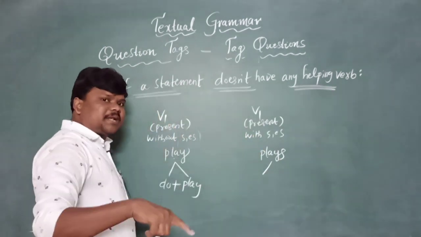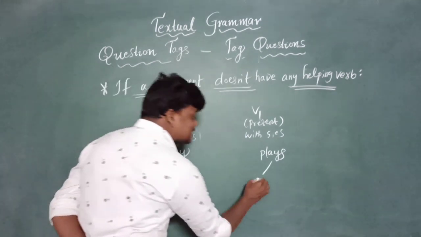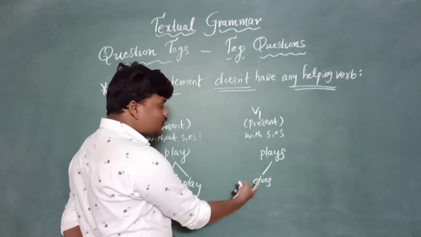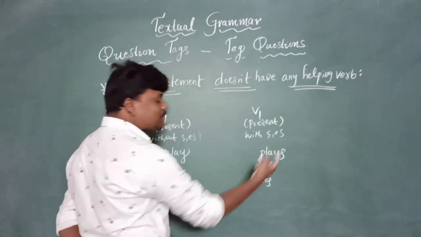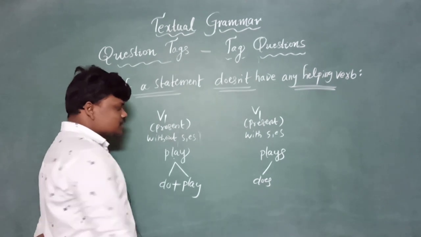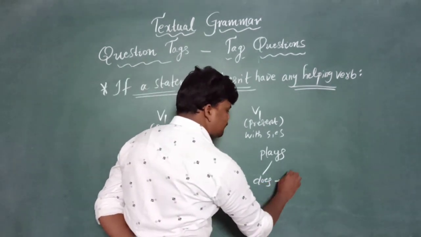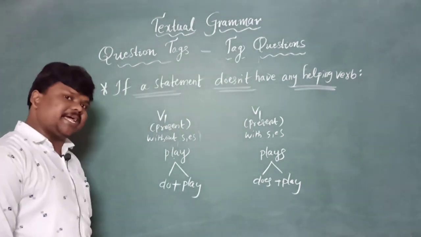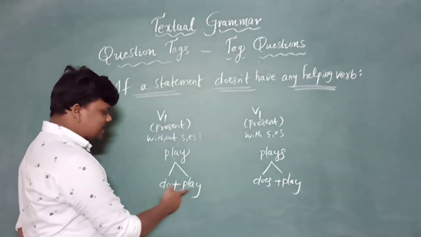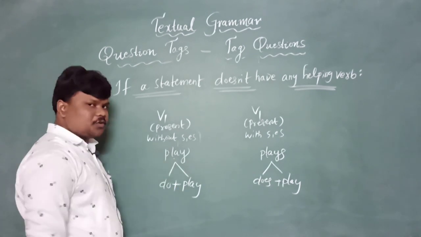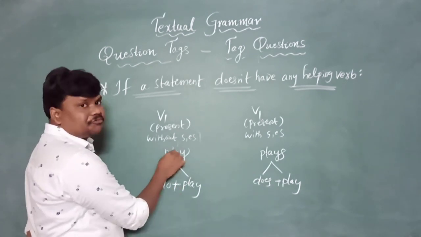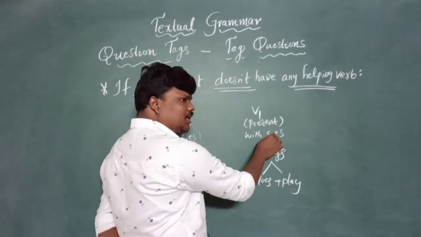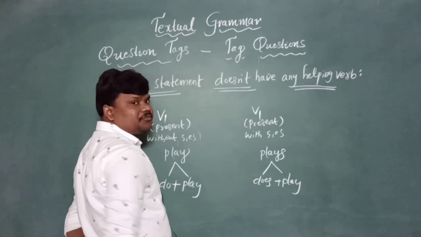As I already explained in the previous class, does is hiding, like a devil or ghost or demon spirit, in the main verb. So does plus play is equal to plays, do plus play is equal to play. So if a statement came only with V1, take the help of do. If a statement came with V1 with S or ES, take the help of does.